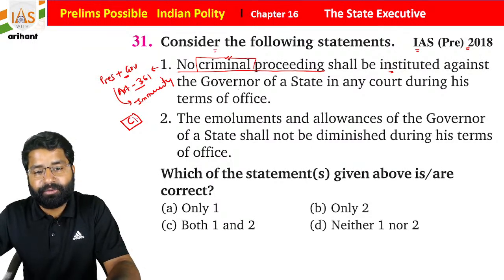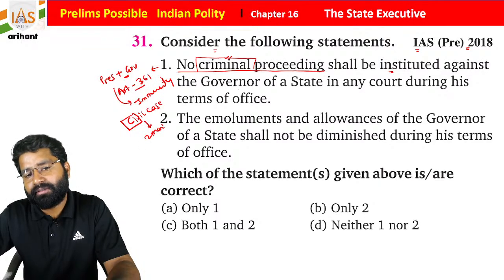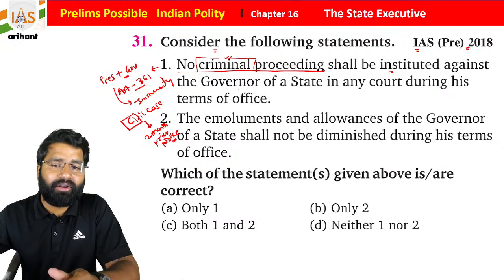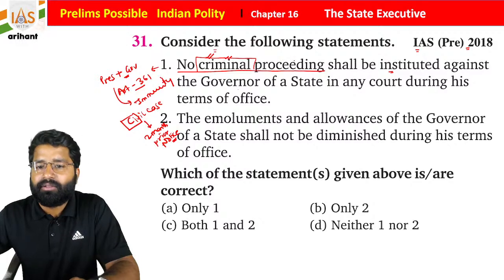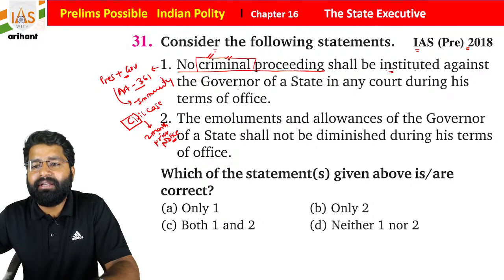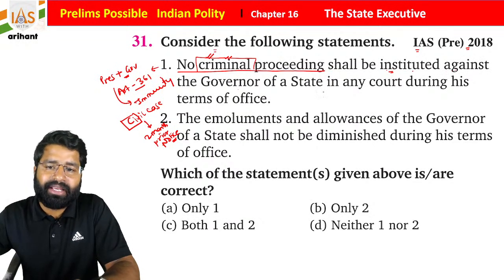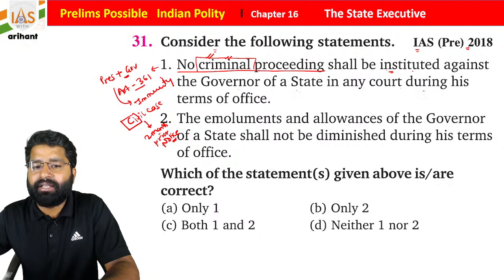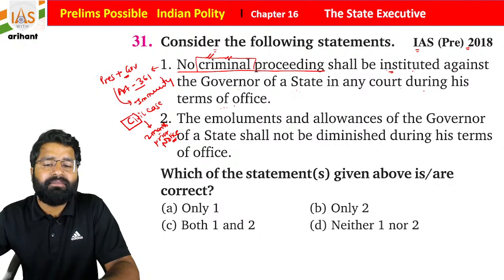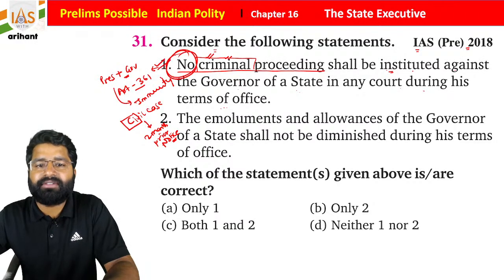But suppose it is a matter of a civil case, then 2 months' prior notice can be given. But here it is a matter of criminal, so no criminal proceeding is possible. So statement 1 is correct.